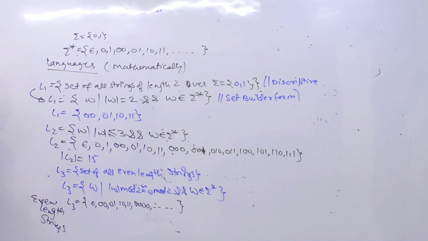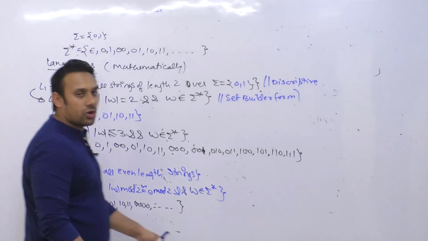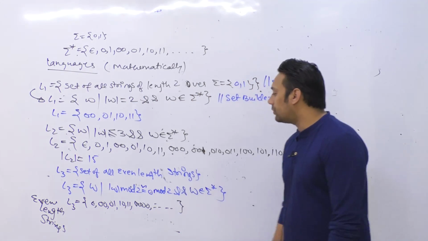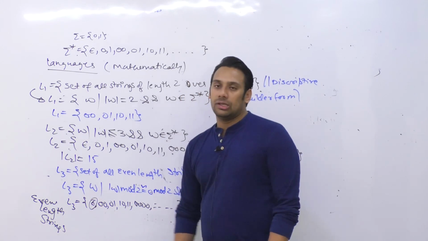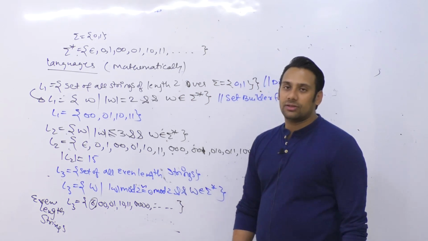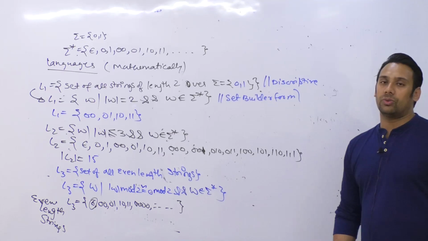Now by looking at all of these examples, you must be confused: sir, what is this epsilon? Is this epsilon an even length string? Is this epsilon a null string, or what?